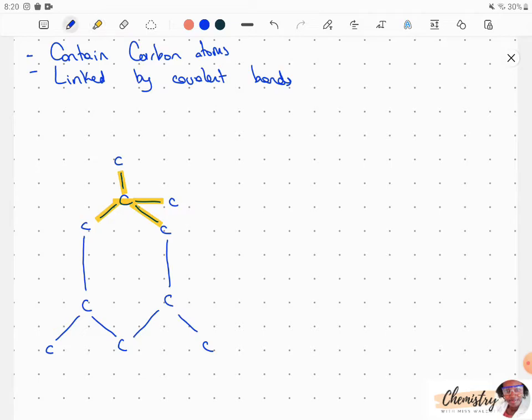For graphite, this is where the difference comes in. Yes, carbon can form 4 bonds, but in graphite they're only forming 3, and they're also forming hexagonal rings. So we'd start with a ring and we'll just add to it.